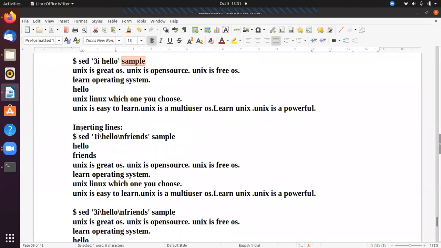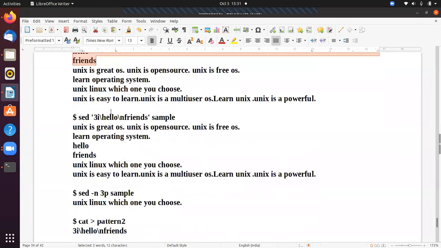Next, inserting lines. I want to insert more than one line, then I can give slash n. So what is slash n? Slash n means the cursor goes to the next line. So 1i hello slash n friends means insert as the first line in the file sample. The first line is hello, the slash n means new line, and it prints friends in file sample. So it prints hello friends as the first and second lines.